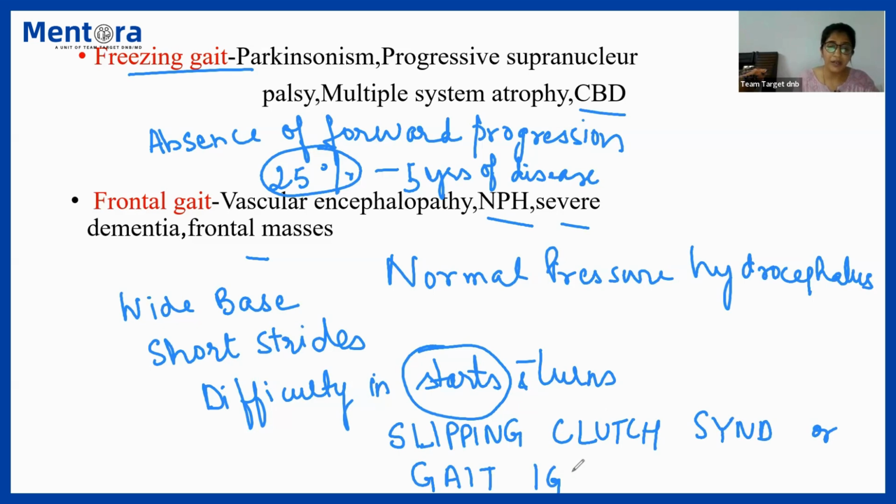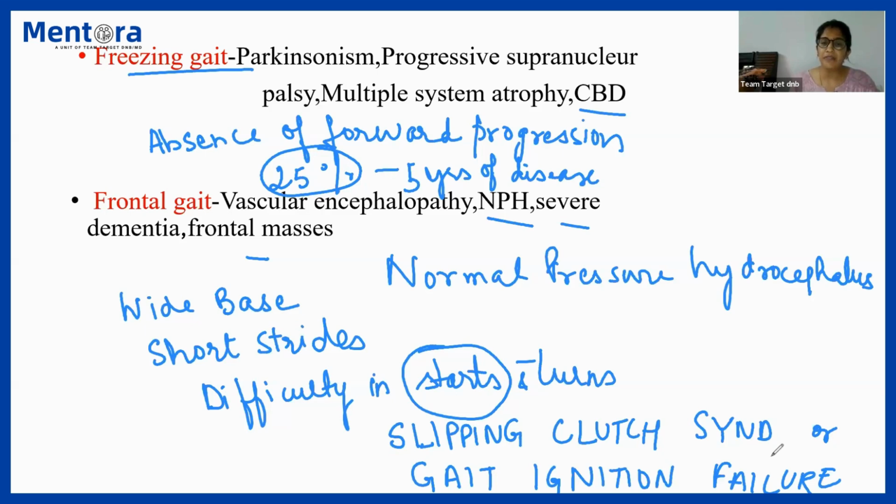These are the terminologies that have been used to describe a frontal kind of gait where there is difficulty in initiation of the gait. It is slightly different from the freezing kind of gait where there is absence of absolute forward progression. The patient might be able to initiate but not able to progress. That is freezing kind. The patient gets frozen.